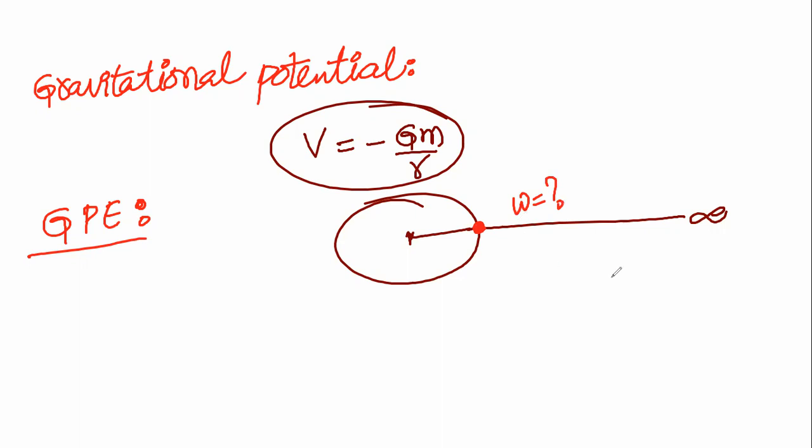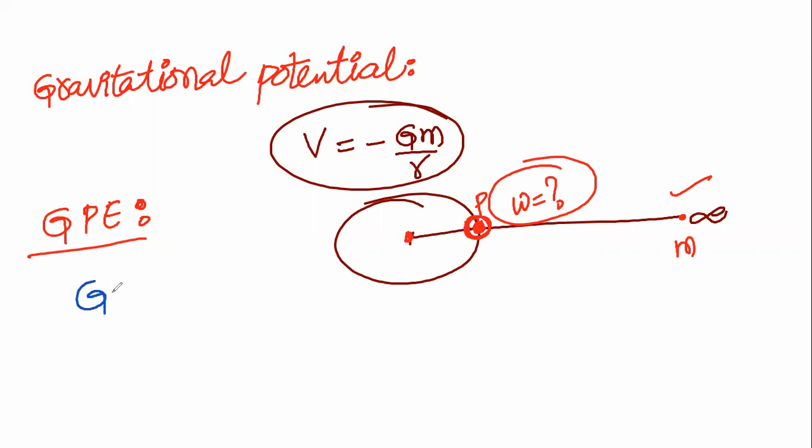Once again, gravitational potential energy is the amount of work done in bringing a unit mass from infinite distance to a point in the field. Around the earth, the gravitational field will be there. We have to bring the body from infinite distance to a point P, which is under the influence of the gravitational attraction. How much work is needed for it? We call it gravitational potential energy.